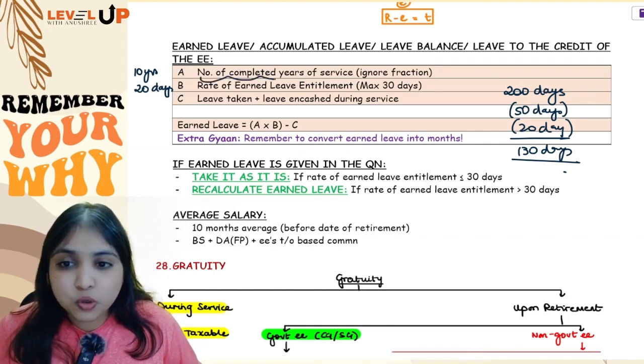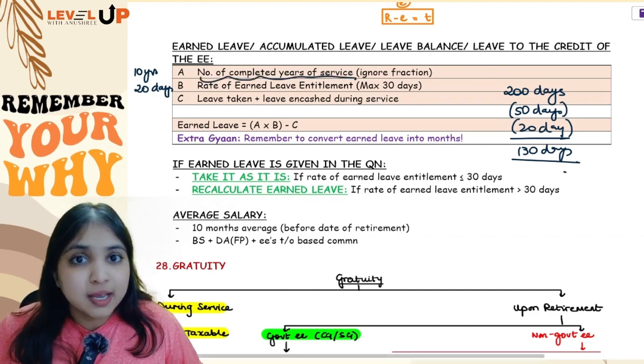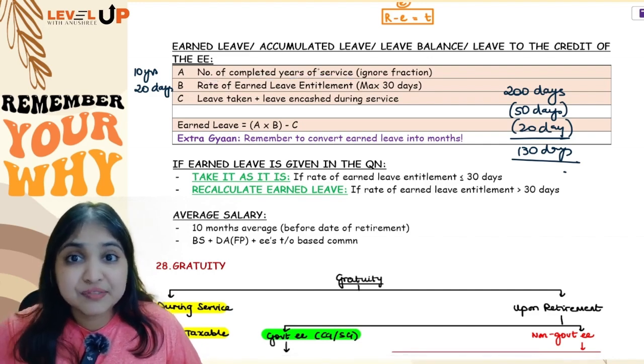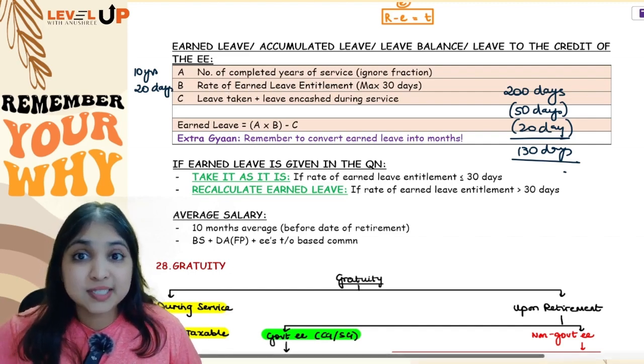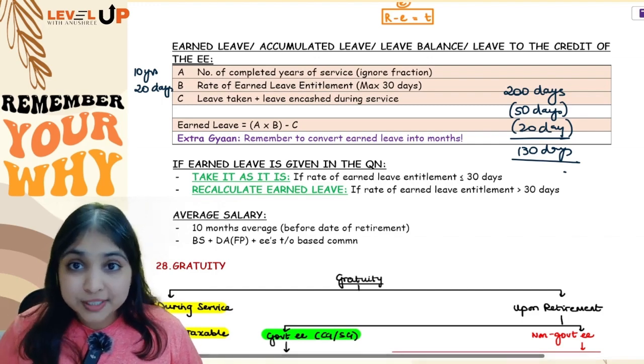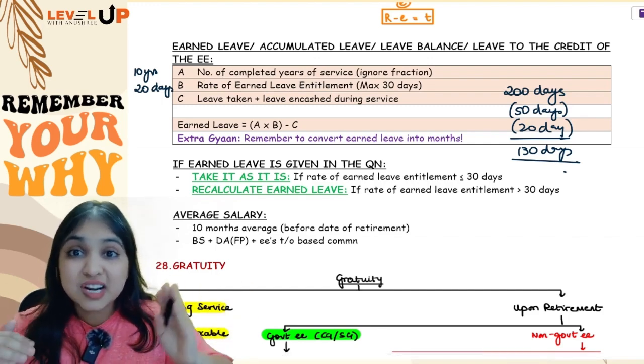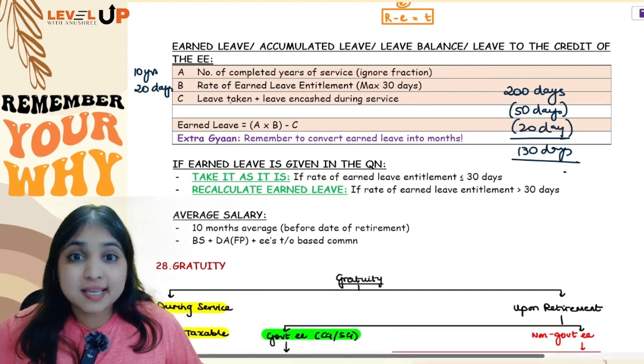So A is nothing but total how many years have you worked for. If there is any fraction, ignore it. Even if it is more than 6 months, ignore the fraction. Then rate of earned leave entitlement, which is nothing but how many days of leave are you allowed to take in a year. It should not be more than 30. Even if it is more than 30, we will restrict it to 30. Okay. And C is two things.